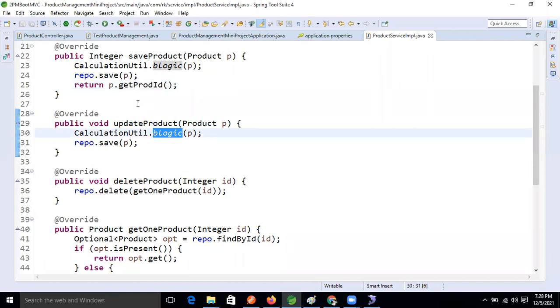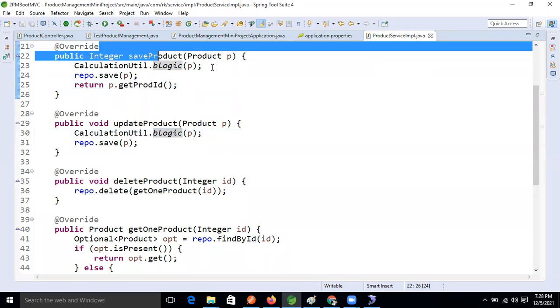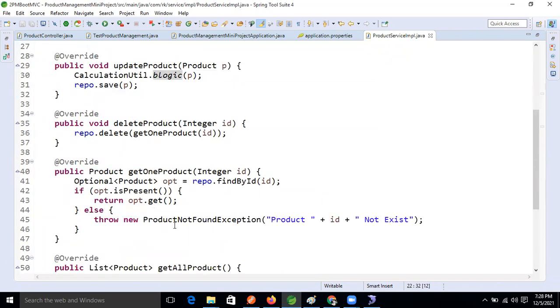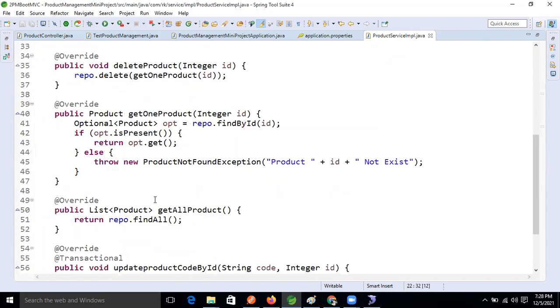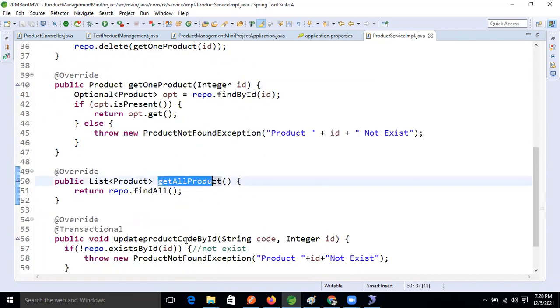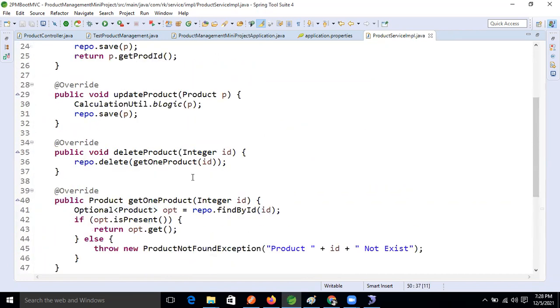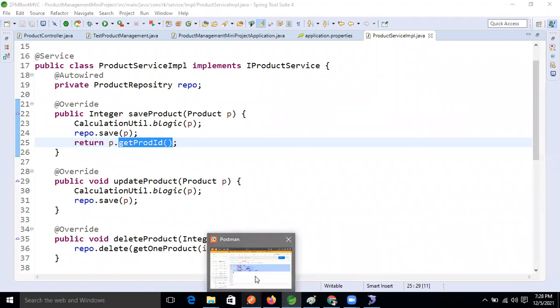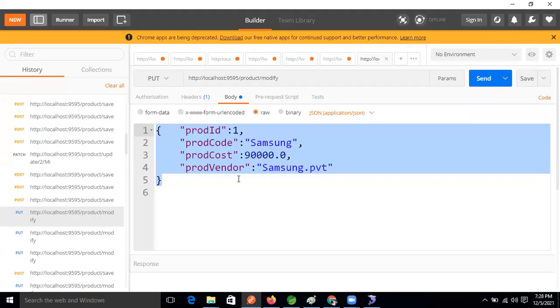Yeah, it is calling save also. Correct. Save, right? If the ID is not there, then what will happen now? Get is calling the save method, yeah. See, the save method is there, right? If ID is not there, then what will happen now? That one will perform what? Save operation. The same method will perform what? Save operation.